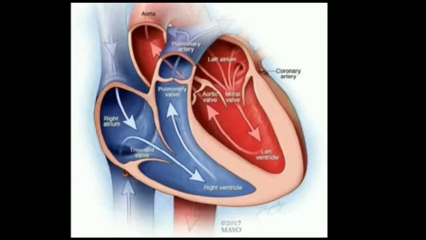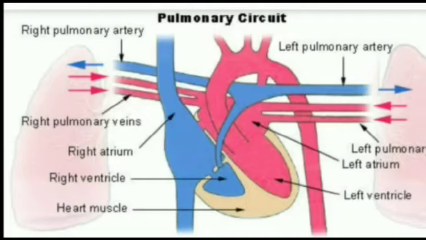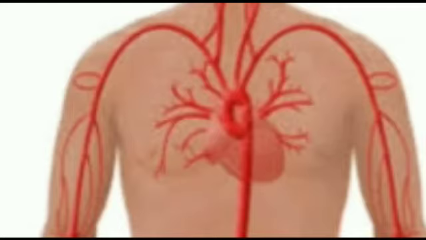So these walls are thicker than the auricles. The right atrium is larger than the left atrium. The left ventricle is larger than the right ventricle.